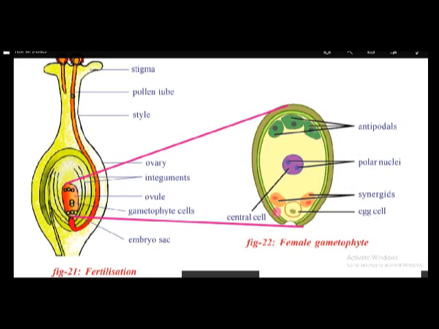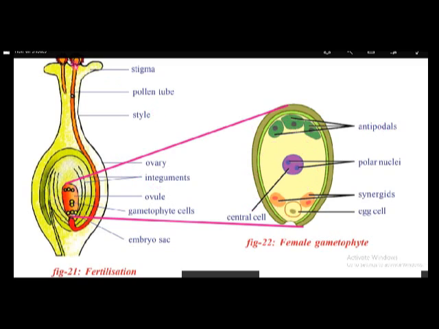And this female gametophyte contains 7 cells, and it contains 8 nuclei. 7 cells and 8 nuclei. Here 1, 1, 1, here 1, 1, 1, and in the middle 2 nuclei are present. This is called the polar nuclei. And here at the opening of the embryo sac, this is the egg cell, and these two are called synergids, and these 3 are called antipodals. Like this it is present. This is also important. This is called the female gametophyte or embryo sac.